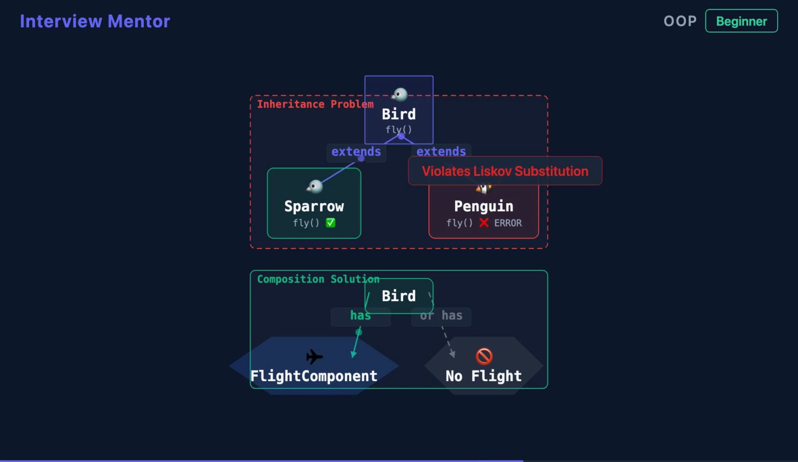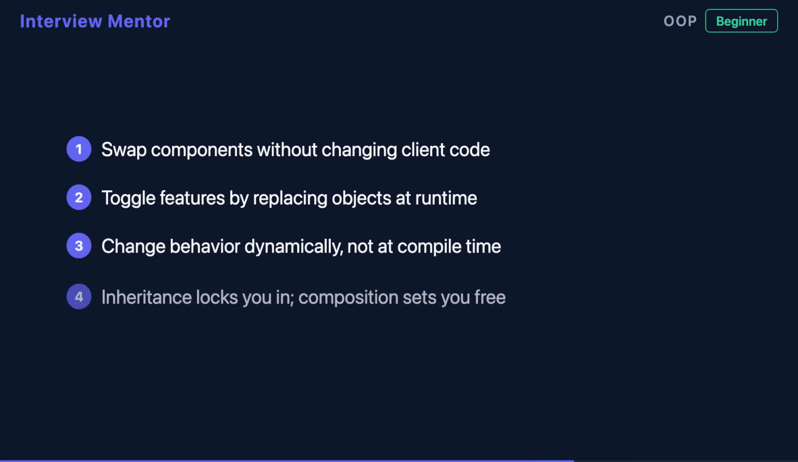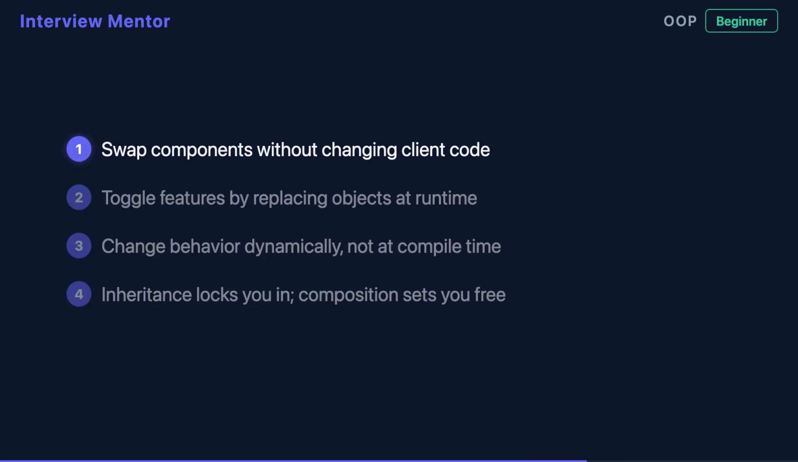With composition, you'd give flying birds a flight component and leave it out for penguins. Problem solved, no hierarchy gymnastics needed. Finally, composition makes runtime flexibility trivial. Swap out a logger, change a data source, or toggle features by replacing components on the fly. Inheritance locks behavior at compile time. Composition adapts as your program runs.